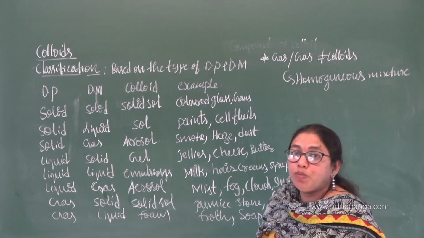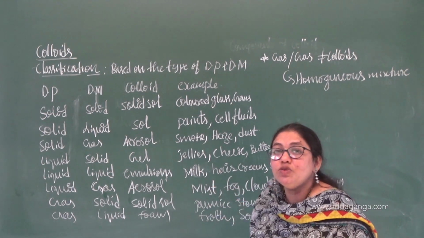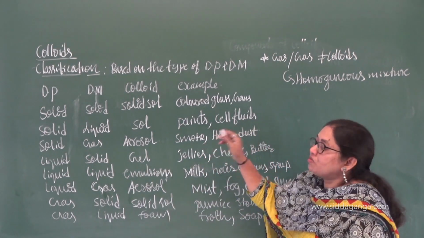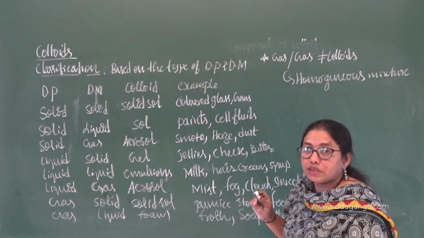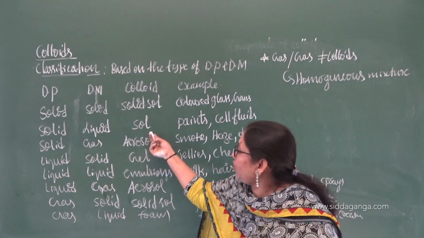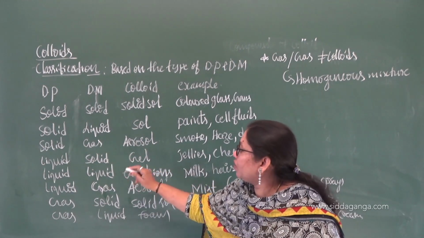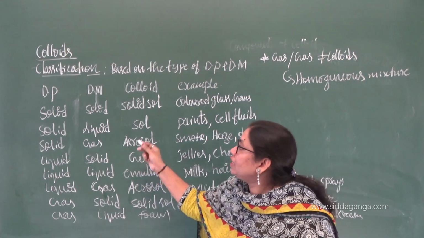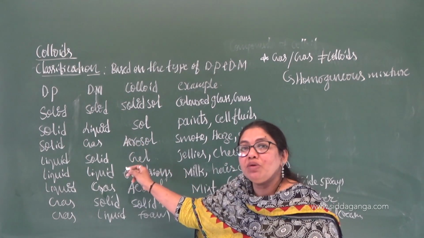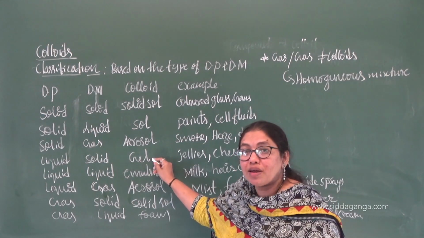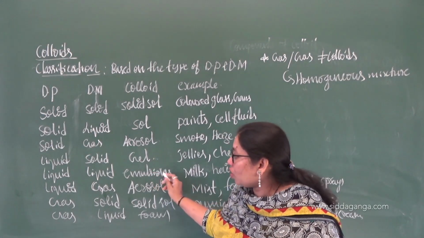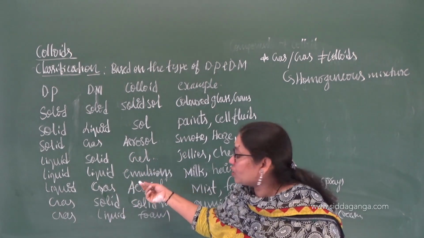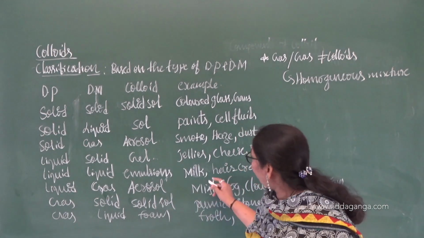It is there in the textbook, just go through that, and it is very easy to recall the concept also. You should just know these examples too, that is also very important, right? And here: solid in liquid, sol; liquid in solid, gel; solid in gas, aerosol. What are gels, if they ask? The colloidal solutions where the dispersed phase is liquid and the dispersion medium is solid are called gels. What are emulsions? The colloids in which both the dispersed phase and the dispersion medium are liquids. One of the best examples you can have is milk.